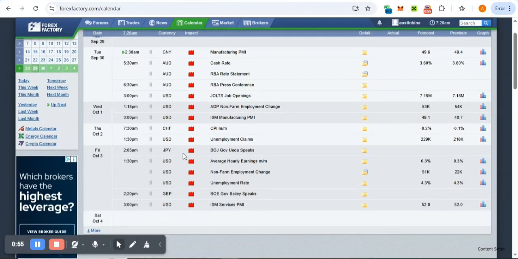And then for USD, this is new this week: Friday is going to be NFP, non-farm payroll. We are expecting it on Friday, so the market is going to be volatile towards the end of the week. Let's prepare ourselves ahead of what's going to happen in the market. So that's pretty much it for now, guys. Let's go back to the technicals and see what we have.